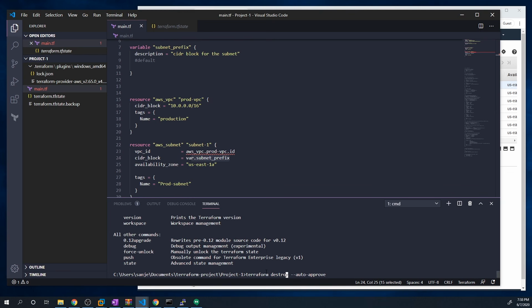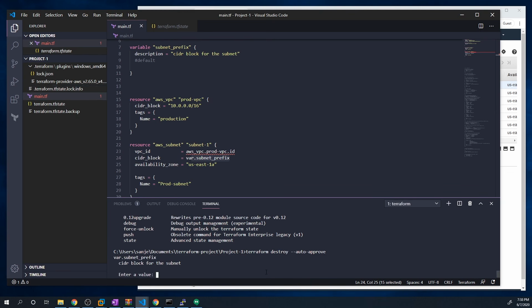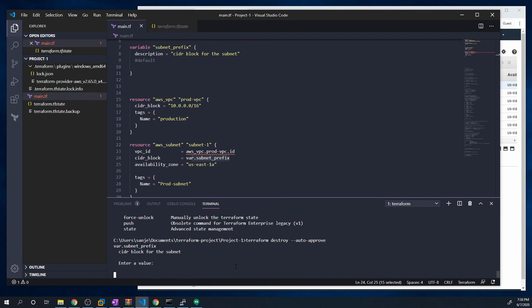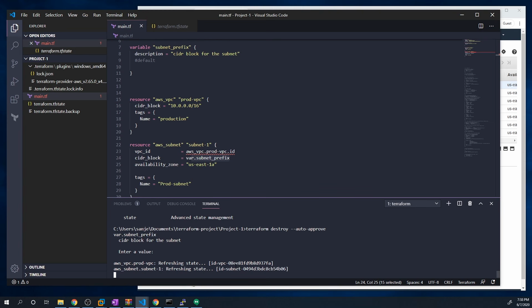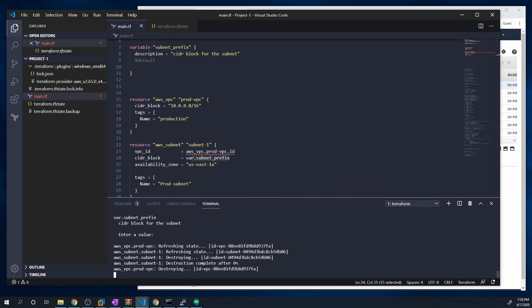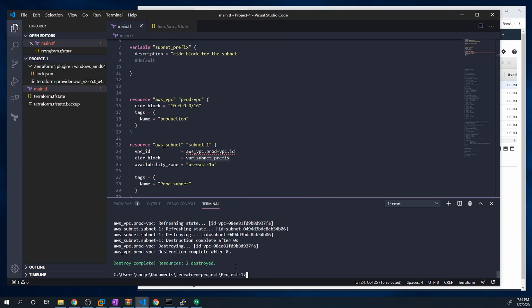Yep, destroy. And you'll see that when it needs to get destroyed, it's going to ask you for a value for that variable that we defined. But for destroying, it doesn't actually matter. So you can technically just leave it blank and it should be able to destroy things just fine. We only really care about passing in the proper value when we're doing an apply. All right, so we've destroyed the resources.